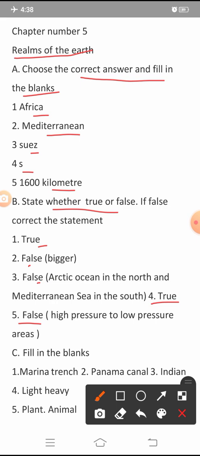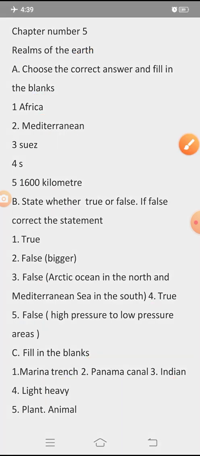Next, section C, filling the blanks. First question, correct answer Mariana Trench. Second answer Panama Canal. Third question answer is Indian. Fourth question answer is light, heavy. And fifth question answer is plant, animal. I hope all solutions are very helpful to you.